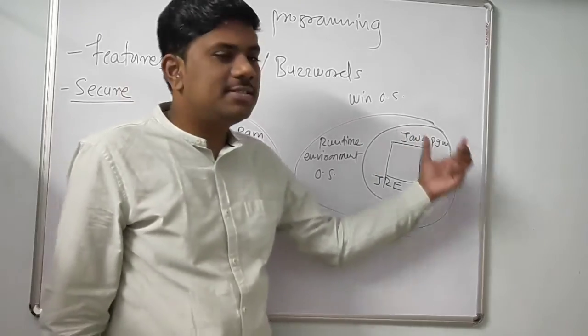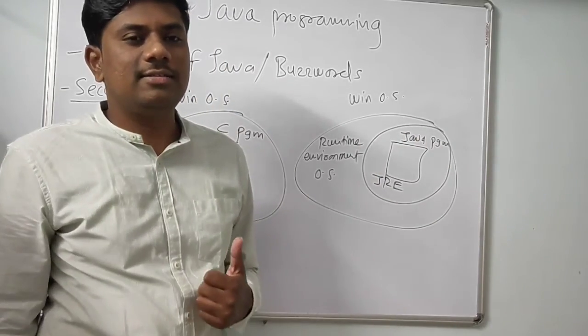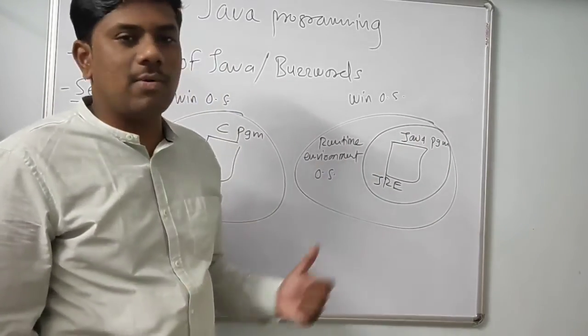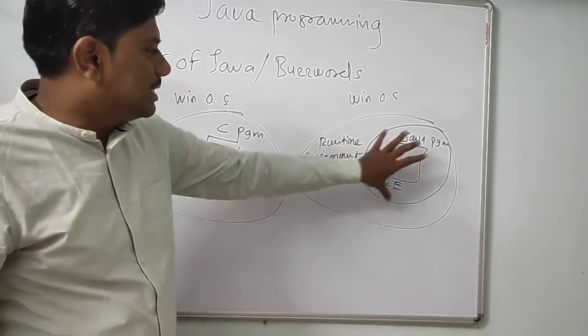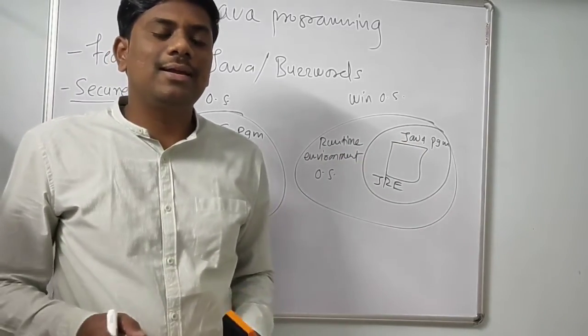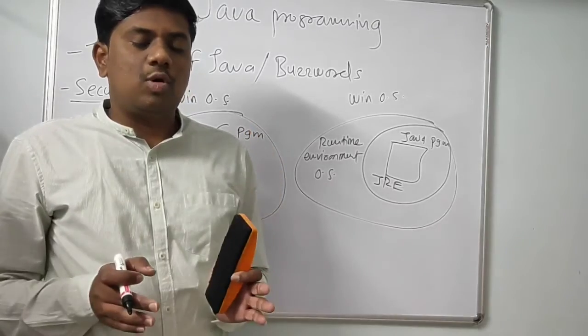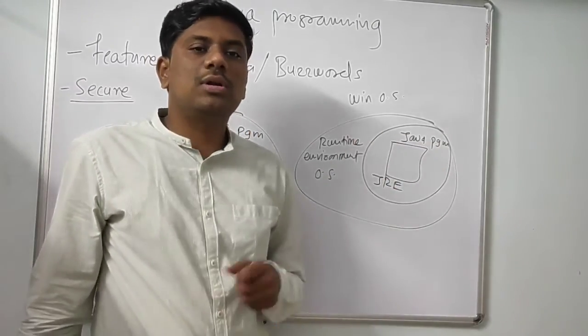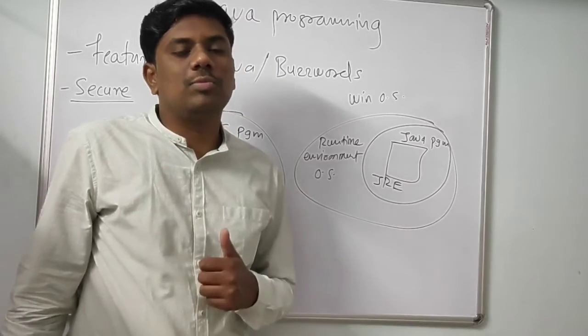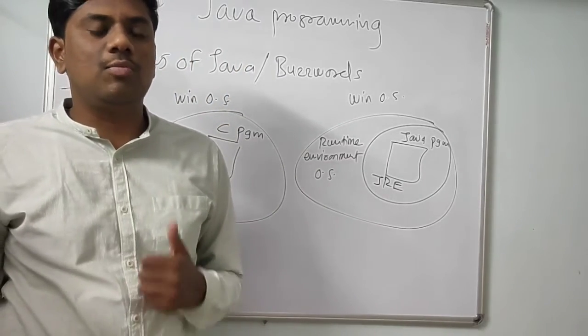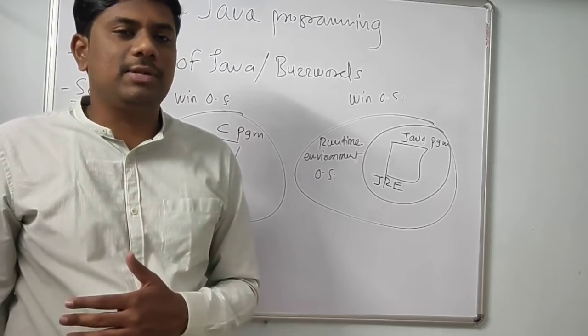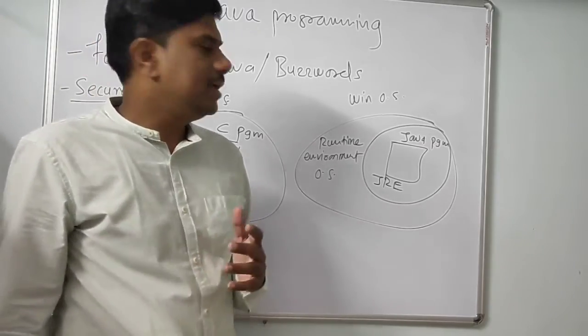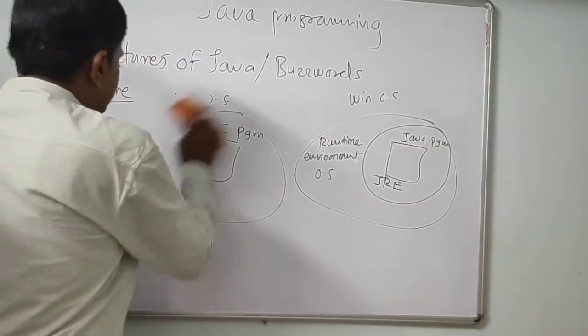So there is one security layer provided by Java. Java programs are not directly running inside the operating system environment; they have their own runtime environment. So this is also one of the reasons why Java is more secure than C and C++ languages. So, Java is secure.